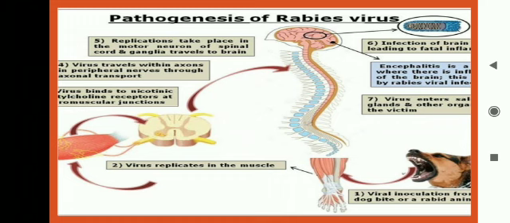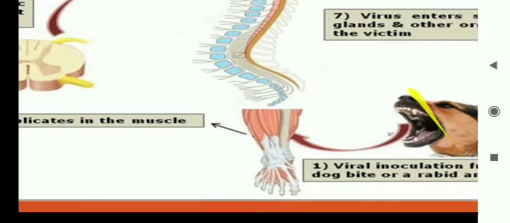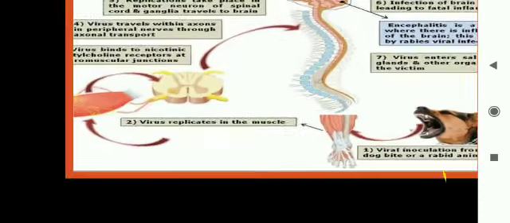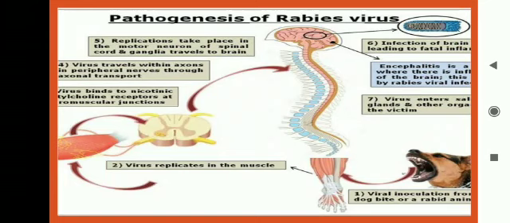Now we will talk about the pathogenesis of the rabies virus. Basically, viral inoculation starts when a dog or any rabid animal bites a human being. The virus then replicates in the muscle cells. After this, the virus binds to nicotinic acetylcholine receptors at the neuromuscular junction.